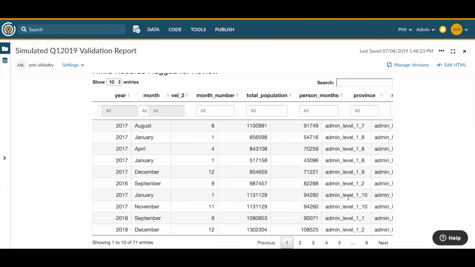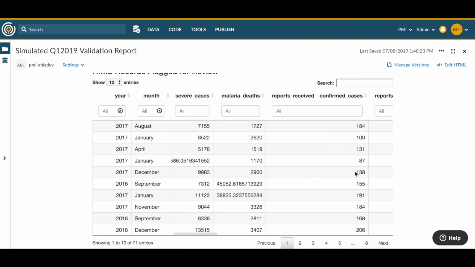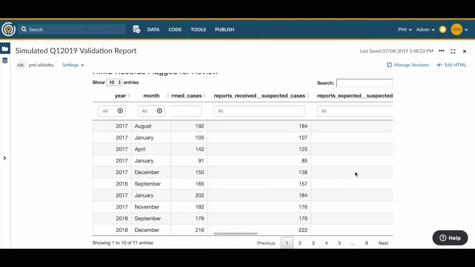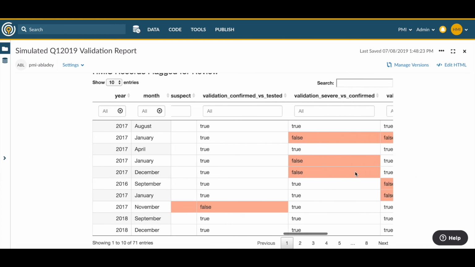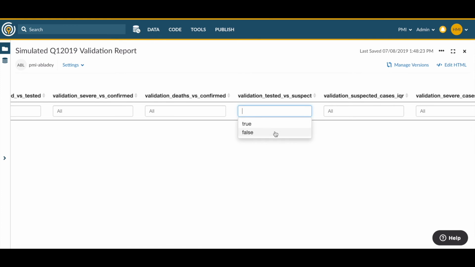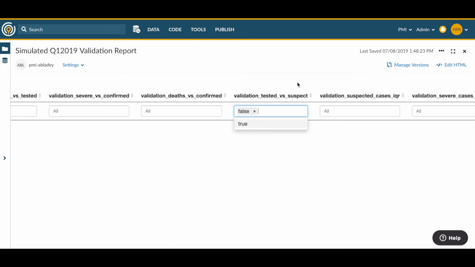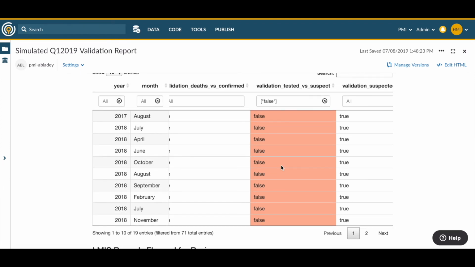So to do that, in this table, we'll scroll over to validation, tested versus suspected. Here, we can select false to see the records that failed. Now here we can see all of the records that failed this check. Sure enough, down here we can check how many entries we're dealing with, and we get 19, which is the same number that we saw in the descriptive table above. So this is what we expected.